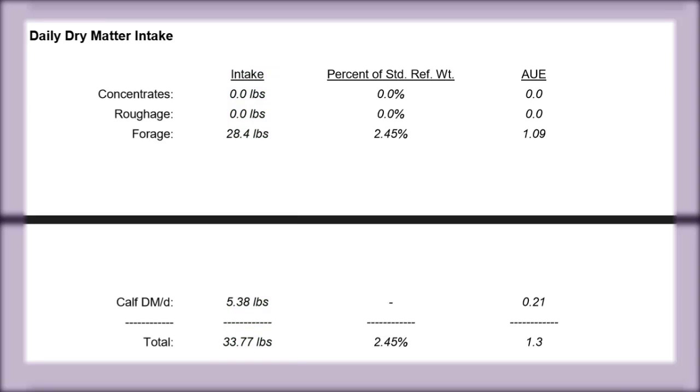The daily dry matter intake values are also reported as a percent of a standard reference weight or animal weight at a BCS of 5. Additionally, the animal unit equivalents, or AUE, are also reported. A standard AUE, or an AUE of 1, describes a 1,000-pound dry cow consuming 26 pounds or 2.6% of body weight per day on a dry matter basis.